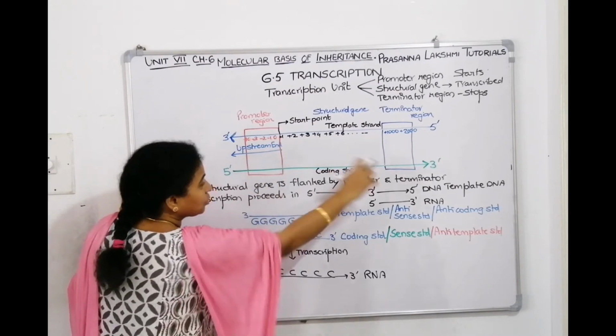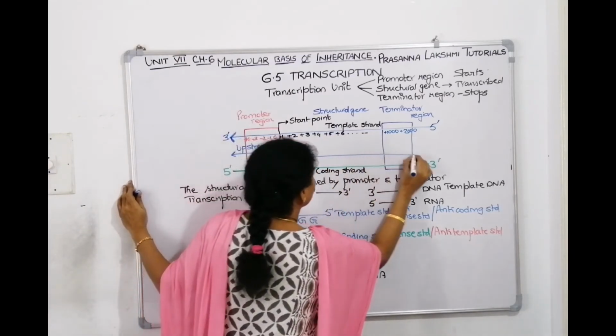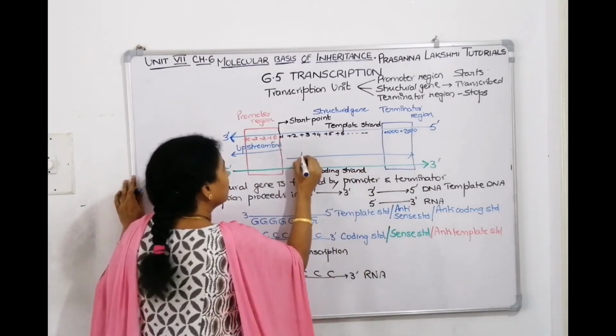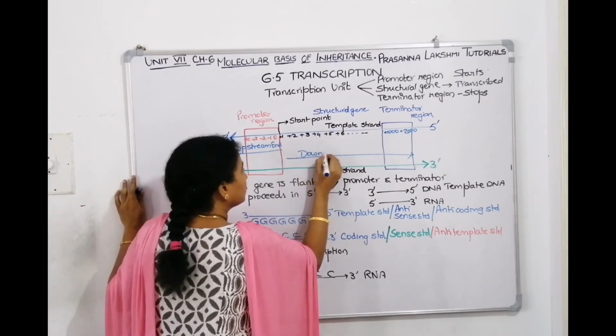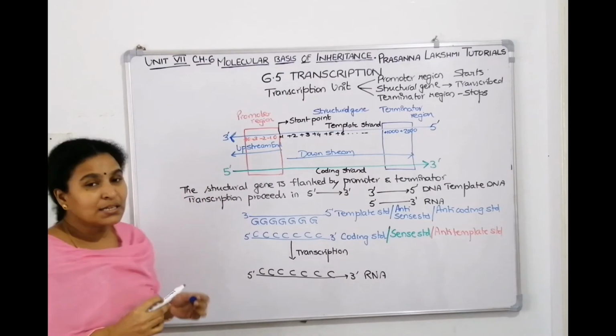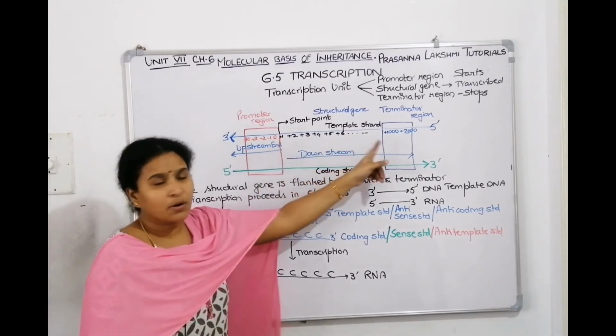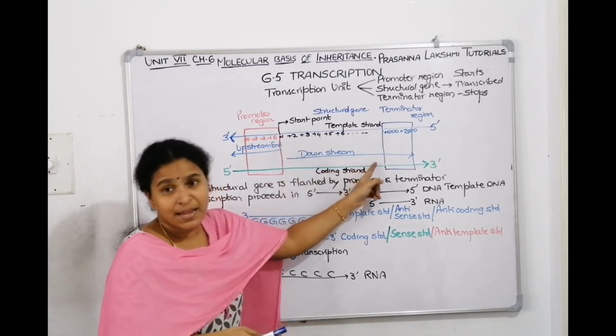And this direction is called down the stream. So what is this direction called? This is called downstream. That means if I ask you, what is the direction of transcription? From here it's getting coded, right? So the transcription is downstream.